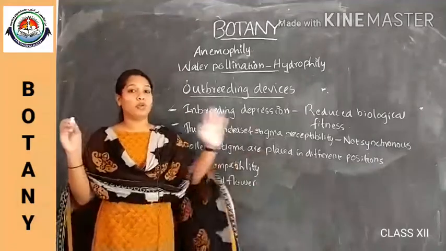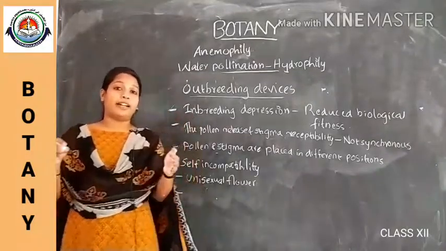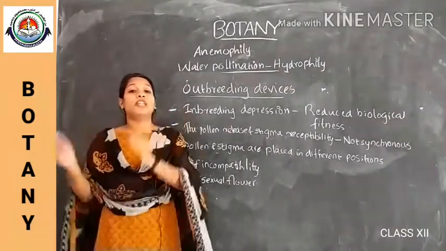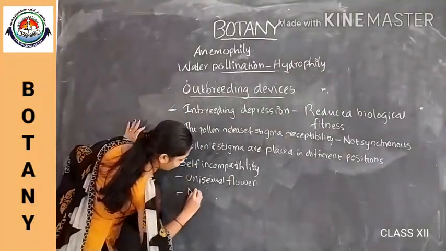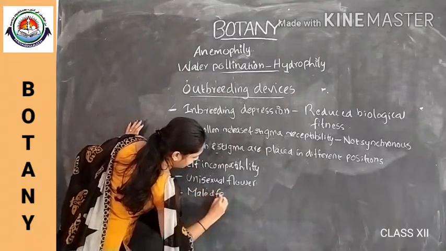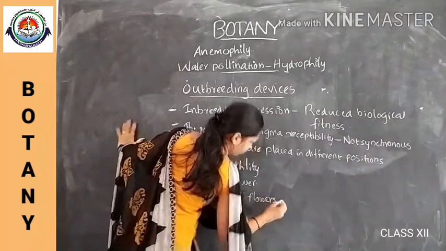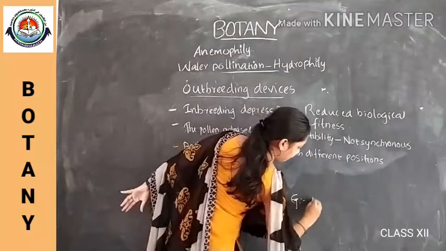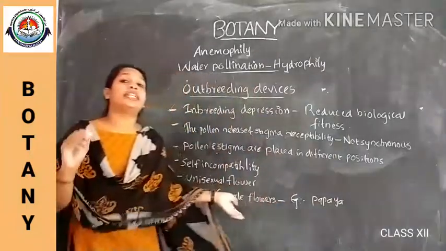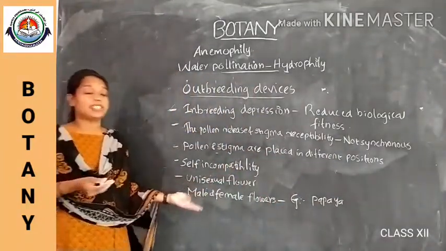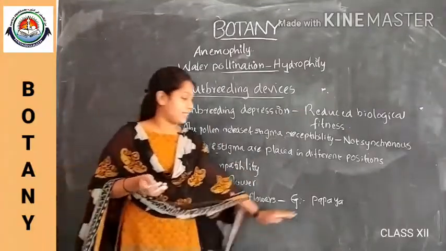Unisexual flowers are produced. And the last one is, in the case of papaya and some other plants, male and female flowers are produced in different plants. Example, papaya. So it will promote only cross-pollination. Self-pollination is prevented. Autogamy and geitonogamy are both prevented in this case, like papaya.